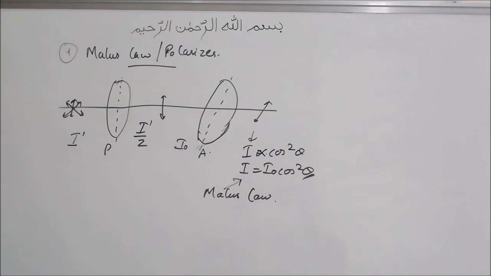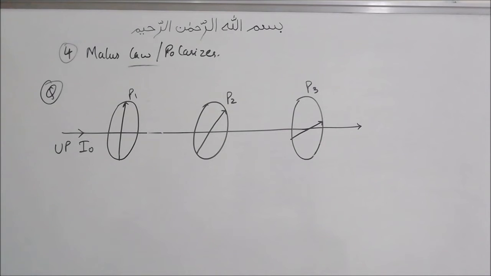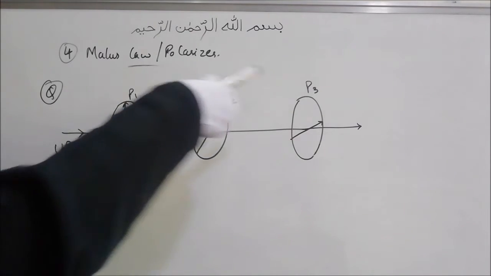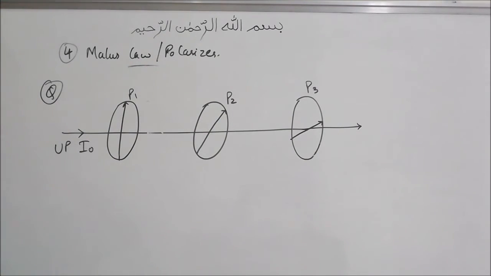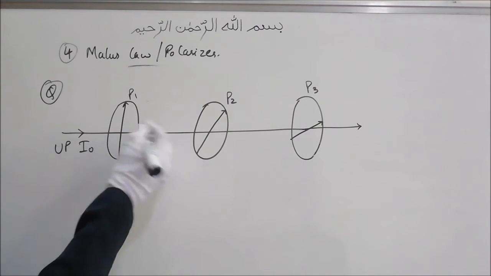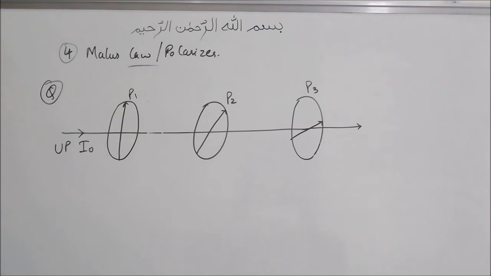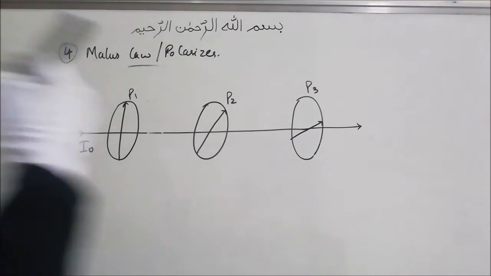Let's look at a problem and then hopefully you will understand it better. Consider three polarizers placed like this, P1, P2, P3, and unpolarized light of intensity I naught is incident at P1. The axis of P1 and the axis of P3 are perpendicular to each other, while the pass axis of P2 makes an angle theta with P1. We have to find the intensity of light emerging from this.